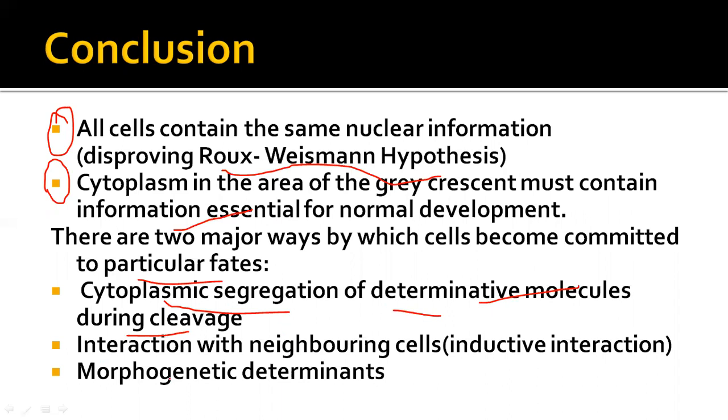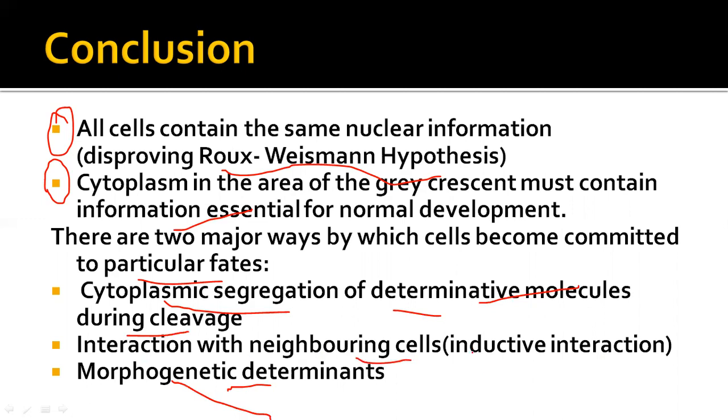They are also called morphogenetic determinants. These are proteins, some sort of molecules, which are very important, and they are also called determinative molecules or morphogenetic determinants, which determine the morphology, or we can say the structure, of the required organ system. Number two, interaction with the neighboring cells. That is also very, very important.